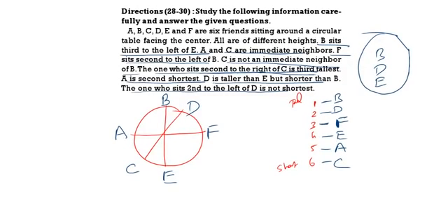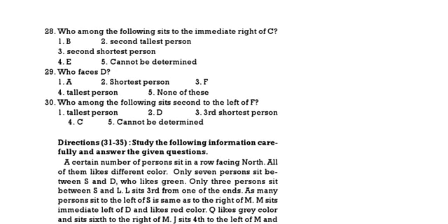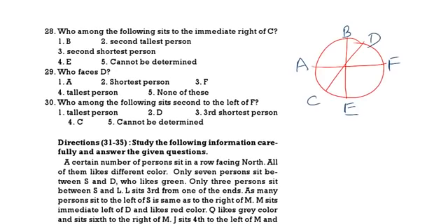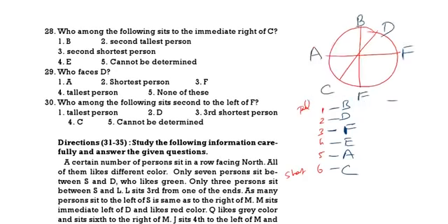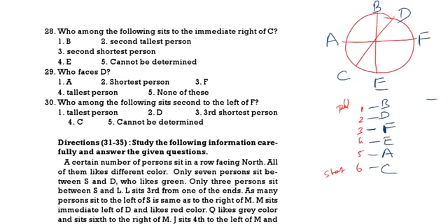See the questions. Who is sitting to the immediate right of C? This is C. E is the correct answer. Who faces D? D faces C. C is the shortest person.